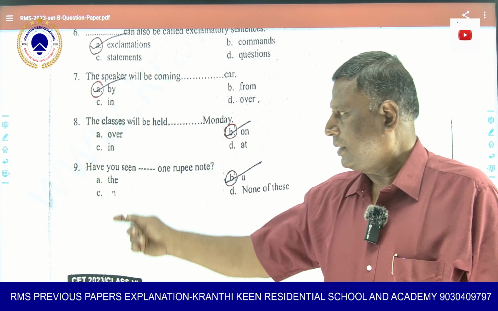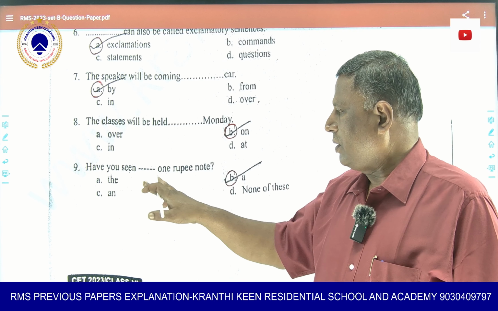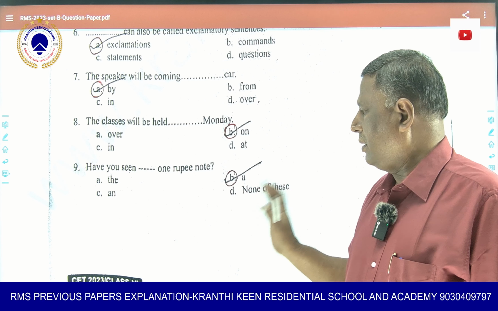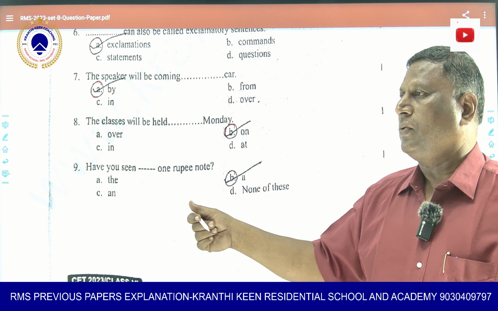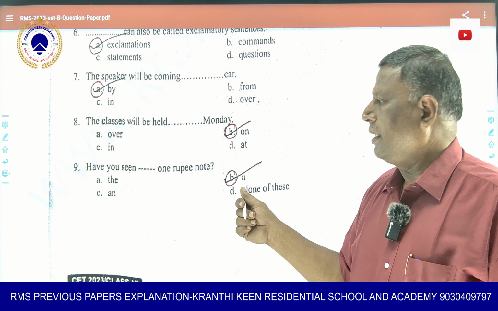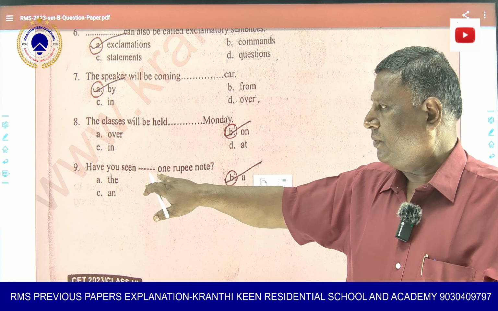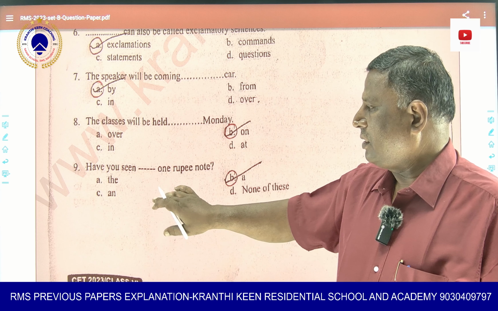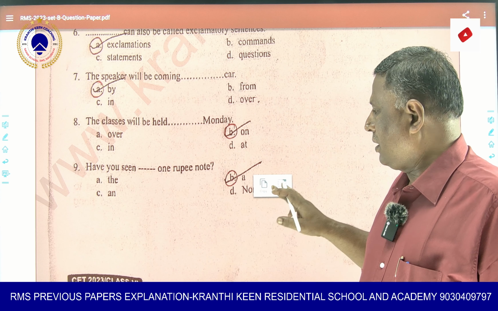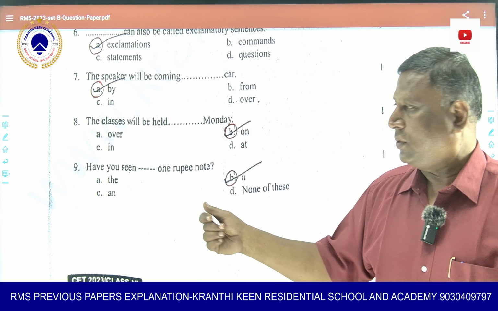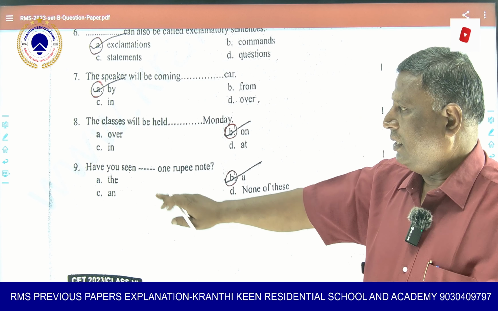The ninth one. Have you seen dash 1 rupee note? The options are the, a, an, none of these. Even though O is a vowel, it is pronounced like wow, one. So that's why a. Many of you will get confused: the moment you see a vowel word starting, you will immediately go for an. That is not the case. You have to pronounce it, one, wow will come. So option a is the right option here. Have you seen a 1 rupee note?